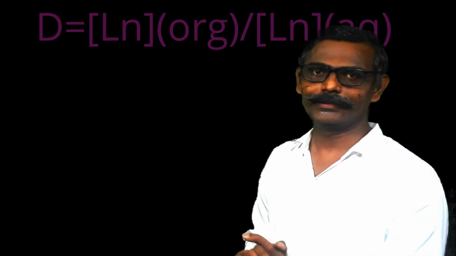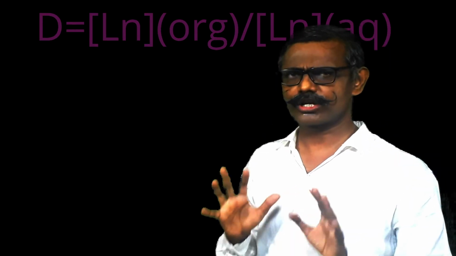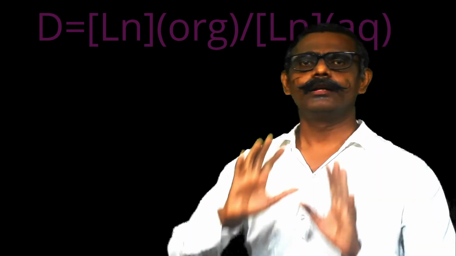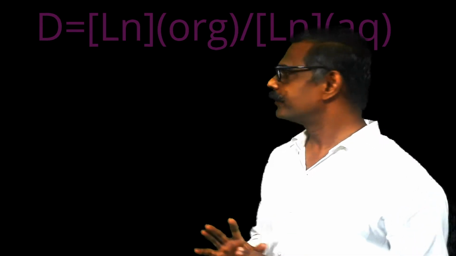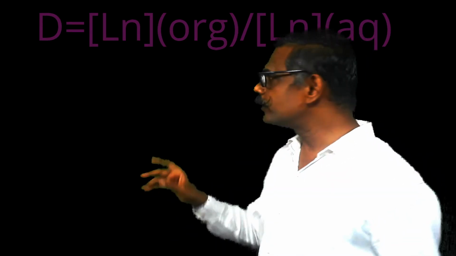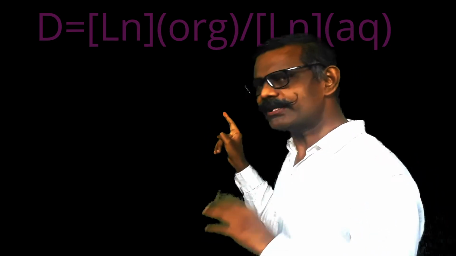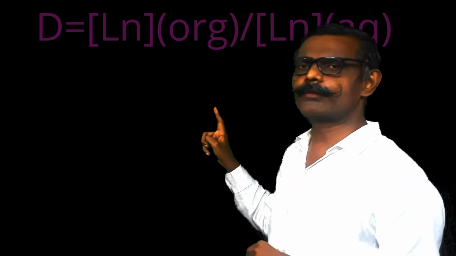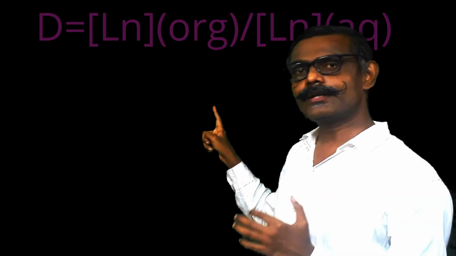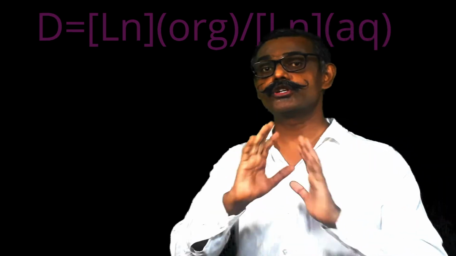Let us define capital D as the distribution ratio for a lanthanoid. In general, D is equal to the concentration of lanthanide in one medium, the organic medium, divided by the concentration of lanthanide in the other medium, the aqueous medium. It is the distribution ratio.